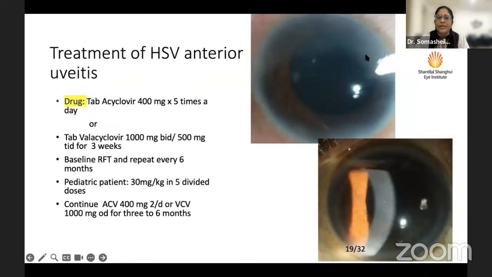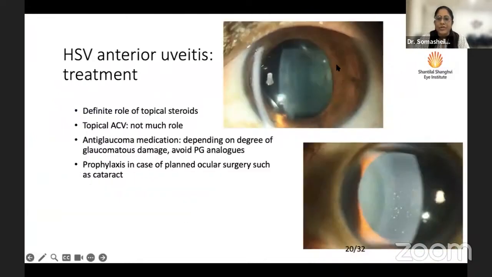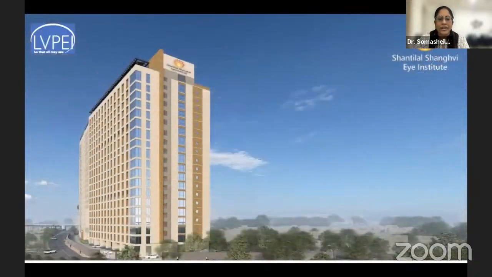Sometimes you can have corneal edema or the keratitis component along with anterior uveitis, and sometimes you can have a conglomeration of keratic precipitates, like you can see here, which are pigmented. Both these cases were HSV, as well as these two cases also were HSV. So you had this old inflammatory evidence on the lens. And here you have a central granulomatous anterior uveitis kind of picture in this patient. So these are some of the clinical pictures that I had to share.